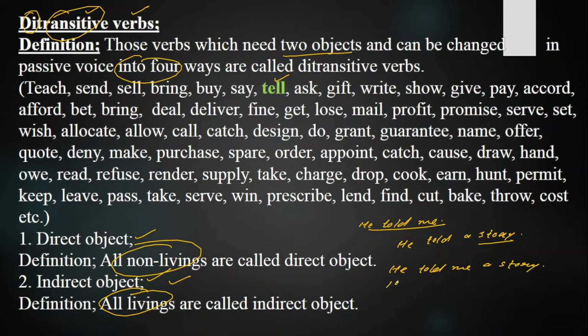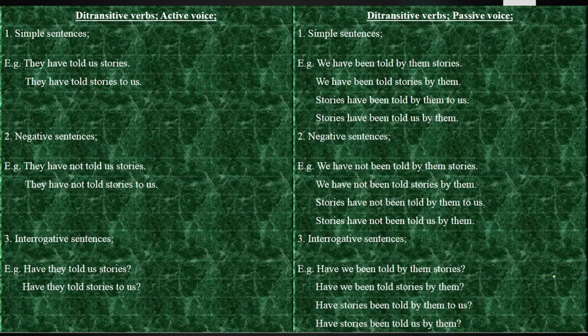And the second way, if you want to bring the direct object at the beginning and the indirect object at the end, so he told a story to me. So this is the way to make the sentences of ditransitive verbs in active voice. Today we are going to change the ditransitive verb sentences from active voice into passive voice in four ways.